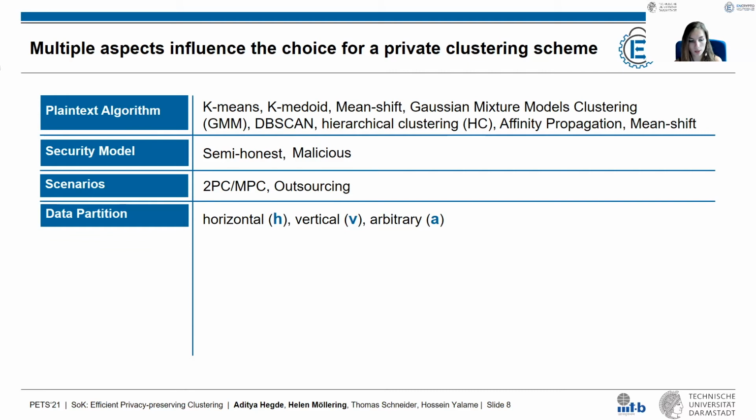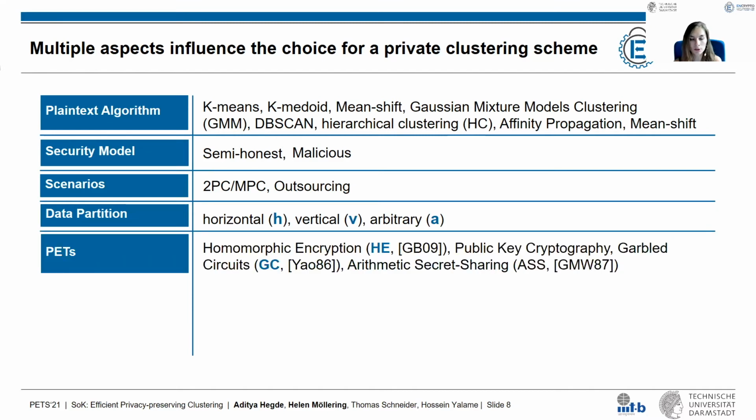Further, these protocols differ with respect to the data partitioning, so some assume that the data owner holds complete data records, while others assume that they just have some parameters of the data records, or they even have the possibility of an arbitrary data splitting. Different techniques for achieving the privacy-preserving property were used. Many use homomorphic encryption, some do public key cryptography. Then there are also a few that look at multi-party computation with, for example, garbled circuits or arithmetic secret sharing, or a mix of these techniques as well.